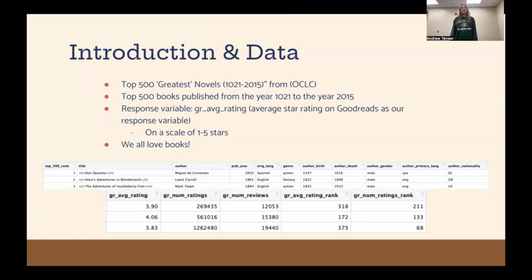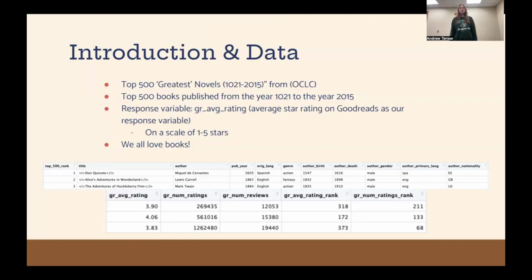To introduce our data, we chose the top 500 greatest novels published from the year 1021 all the way to 2015. We found this data from the website OCLC. The response variable we selected was the Goodreads average rating. So this is the average star rating on the site Goodreads, and this is a variable that's on the scale from 1 to 5 stars.